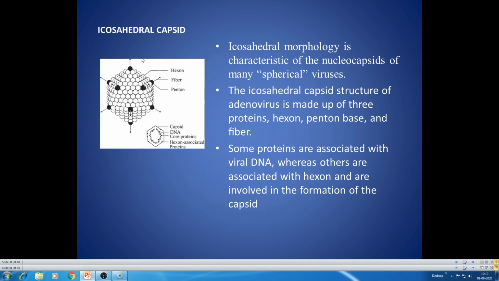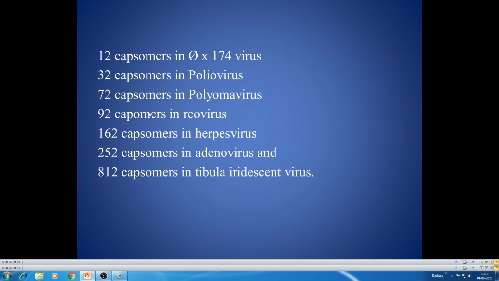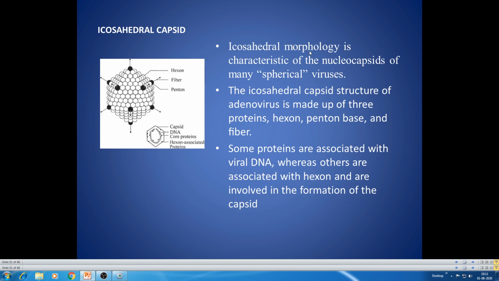Here you can see the icosahedral capsid. Each unit is called a capsomere, and the number of capsomeres ranges, as I told you earlier, from 12, 32, 72, 92, 162, 252, to 812. Icosahedral morphology is characteristic of the nucleocapsids of many spherical viruses. Almost all spherical viruses are made up of capsomeres. The outer surface is made of capsomeres and is called the nucleocapsid.